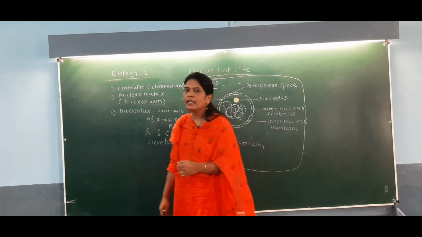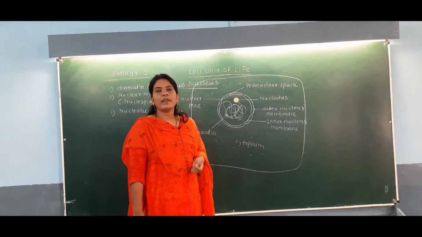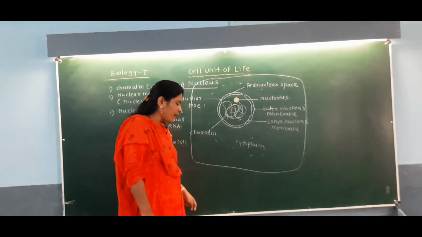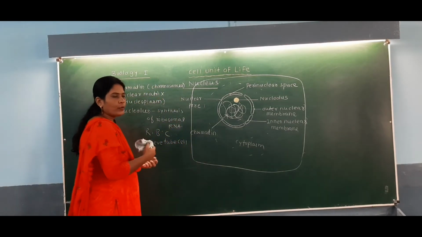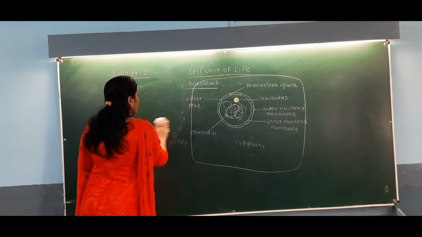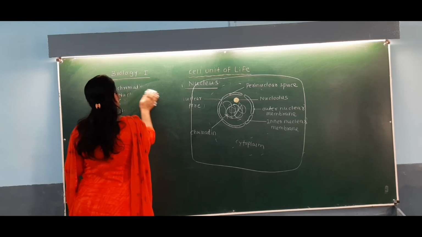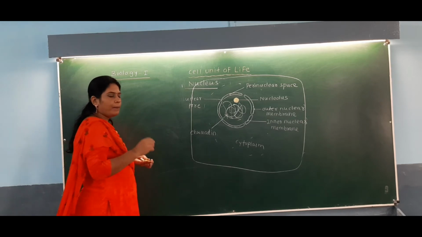The chromatin material has important components. It is not being discussed sequentially, so you have to remember the function of the nucleolus, and that the nuclear matrix or nucleoplasm contains the nucleolus and chromatin.